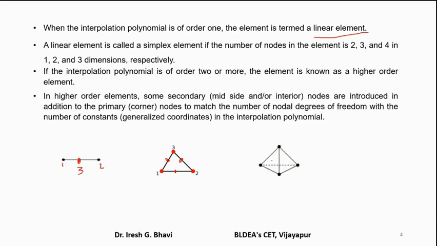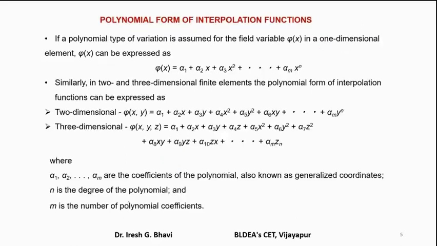Similarly, for tetrahedron elements also, if you introduce mid nodes or internal nodes, it is called a quadratic tetrahedron element. Quadratic means what? The displacement model assumed is a quadratic polynomial. Then it is called a quadratic element.